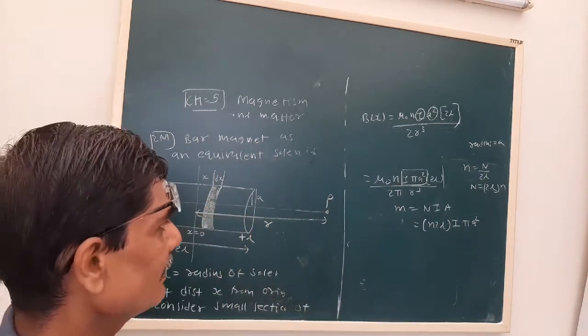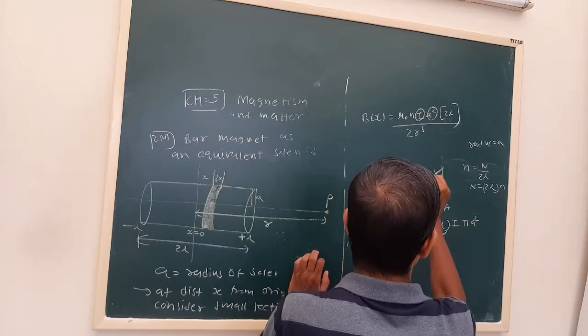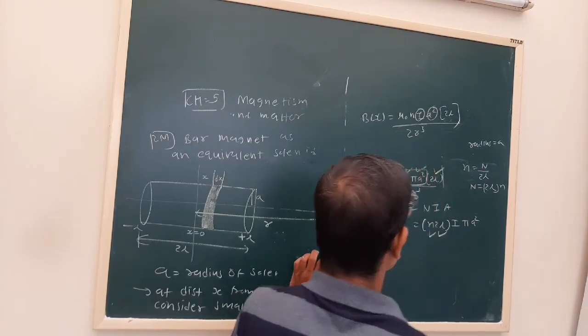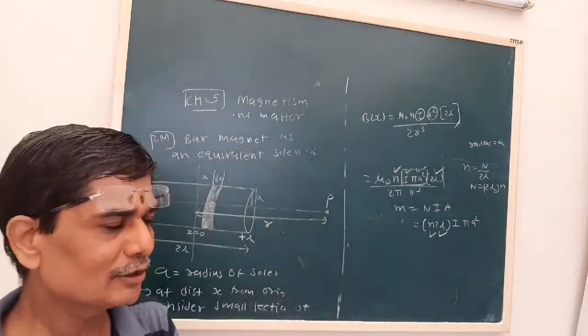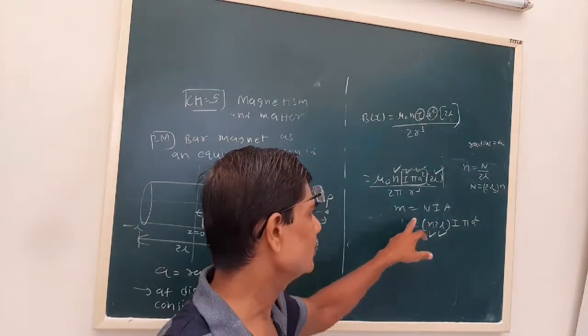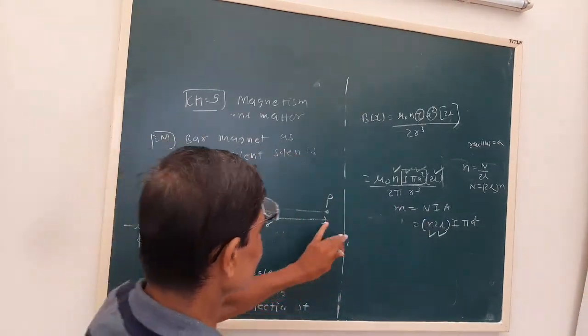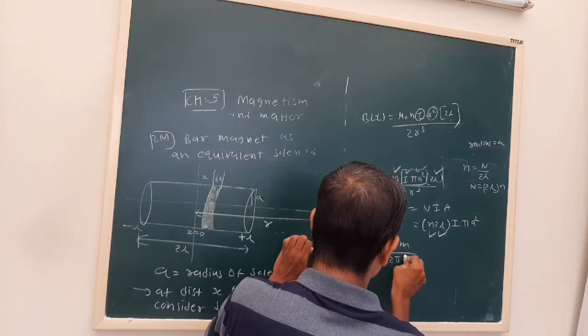All these terms we are having: n, 2L, I, a square. I consider m is equal to I A for one ring, and here N number of turns. So it will work out like this: mu 0 m upon 2 pi r cube.